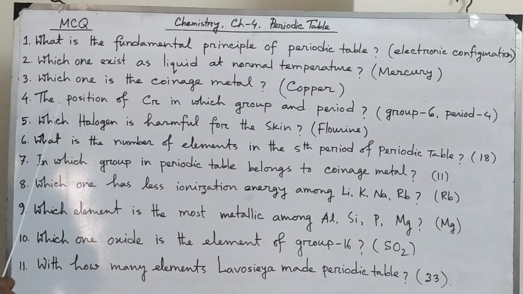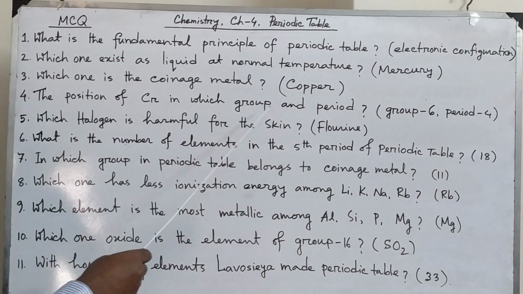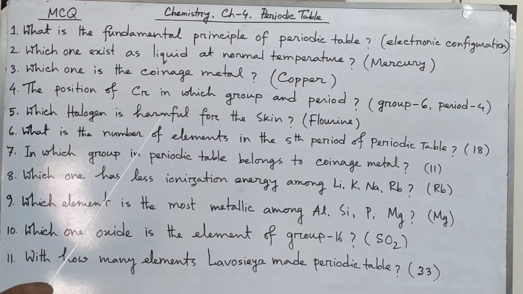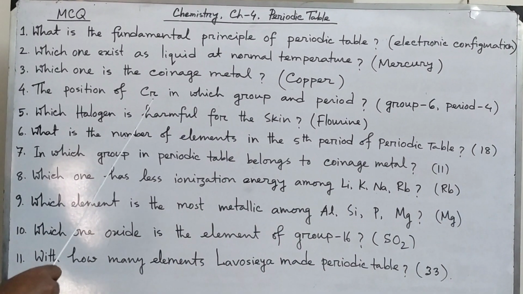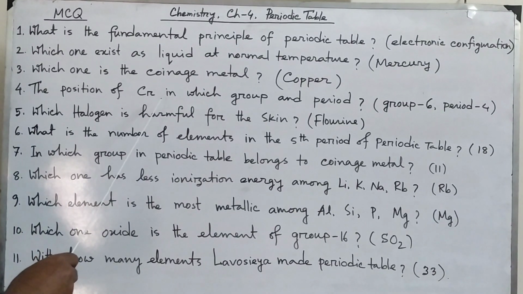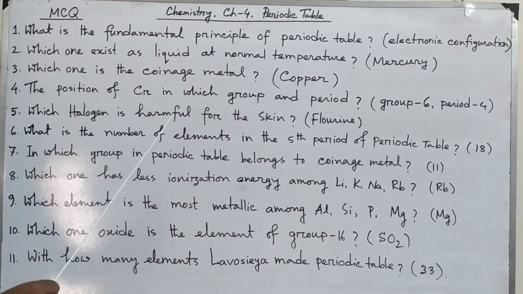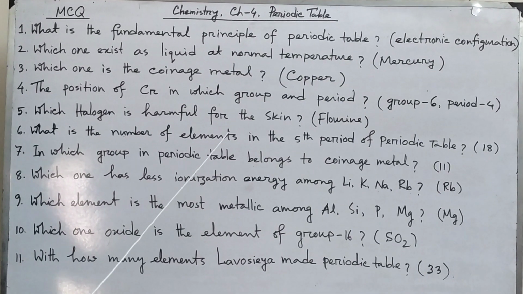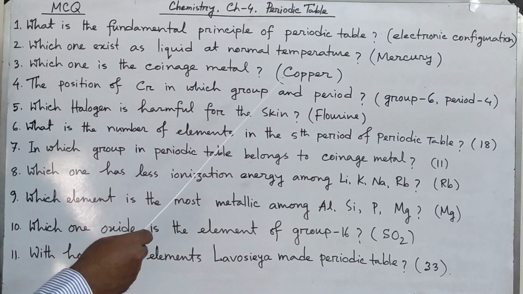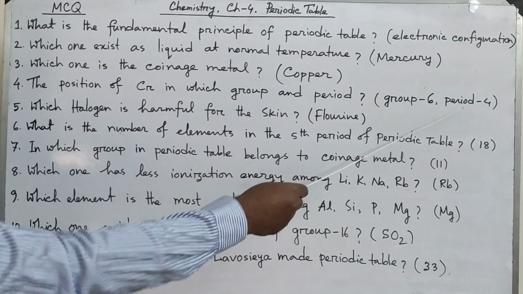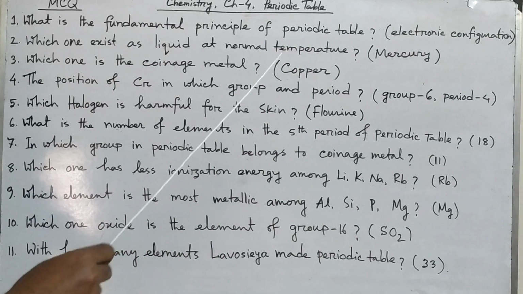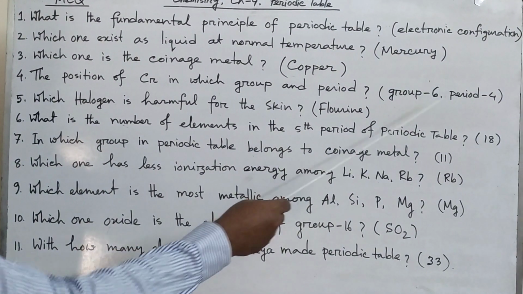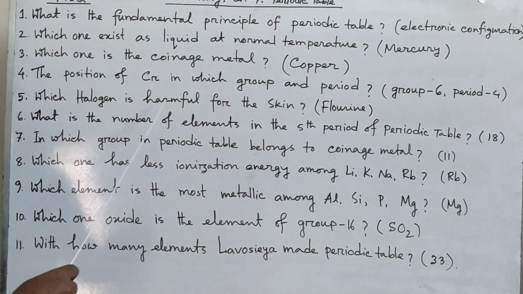Then number 4, the position of chromium in which group and period in the periodic table. You have to find out the electronic configuration first. The electronic configuration of chromium is 1s2, 2s2, 2p6, 3s2, 3p6, 3d5, 4s1. That means the last energy level is 4, so the period will be 4. And if we add the electrons in the s orbital and d orbital, it will be 6. Therefore the group is 6.